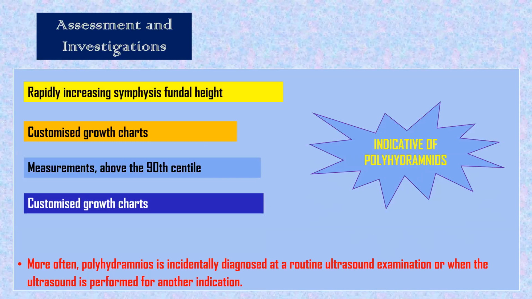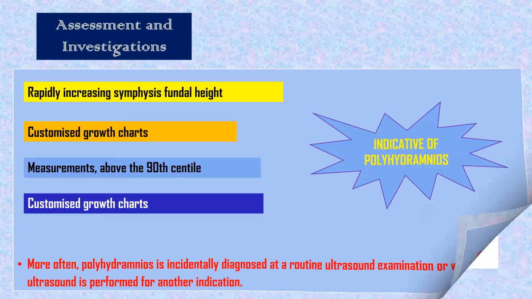Rapidly increasing symphysiofundal height, and when we plot on the customized growth chart, the measurements will be above the 90th centile. The 90th centile on the customized chart is indicative of polyhydramnios. Don't get confused with the two figures. The measurement plotted on the customized growth chart will be above the 90th centile. But the definition of polyhydramnios is when the volume of the liquor is above the 95th centile. These are two different things. Don't mix them. More often, polyhydramnios is incidentally diagnosed at routine ultrasound examination or when ultrasound is performed for another indication.